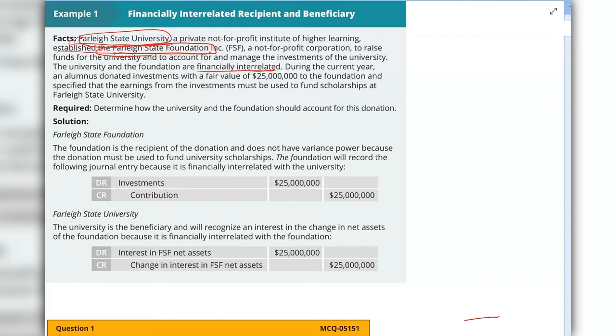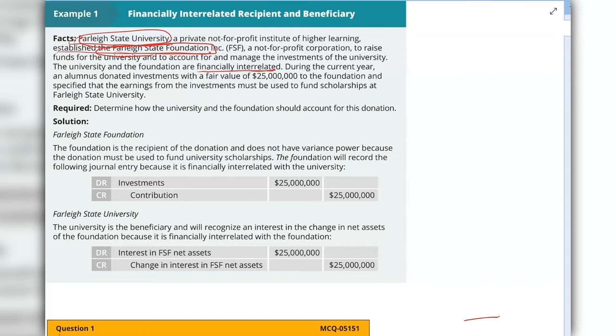If you remember from your notes, when the beneficiary and the recipient are financially interrelated, no matter whether the recipient receives the variance power or not, the recipient will record this donation as contribution revenue.